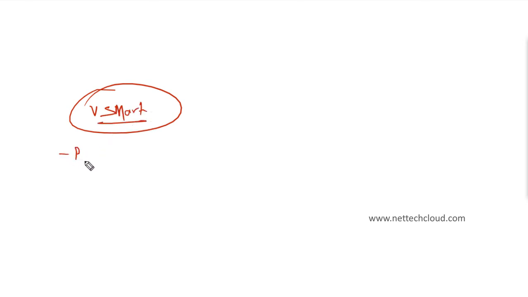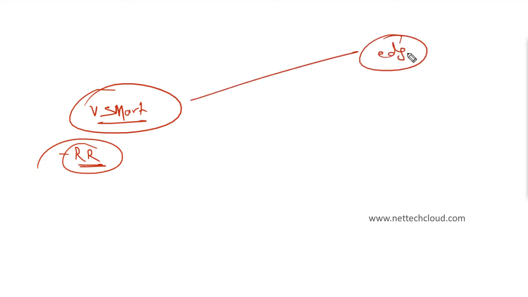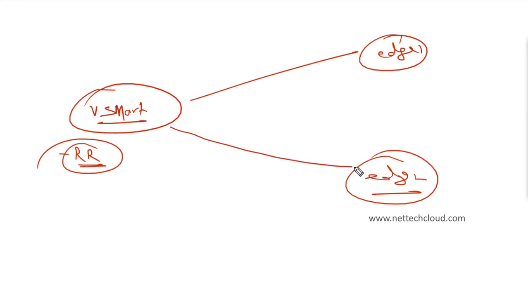Yes, like vSmart here. Can we say it's a route reflector? Up to a certain extent, yes, it works like an IBGP route reflector, because WAN edge devices S1 and S2 do not directly exchange routing databases.